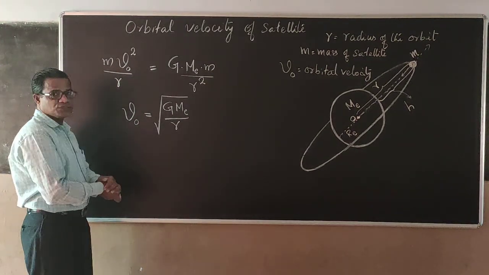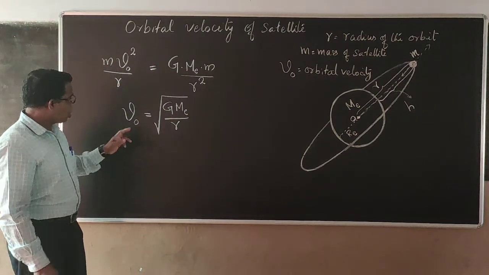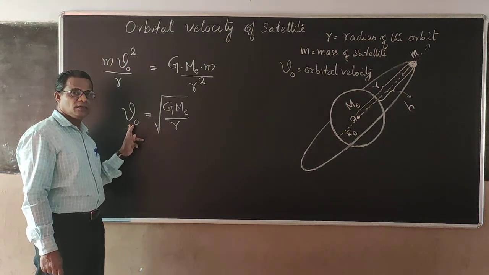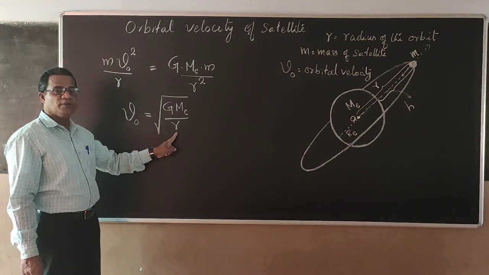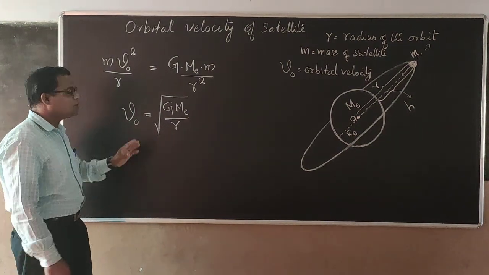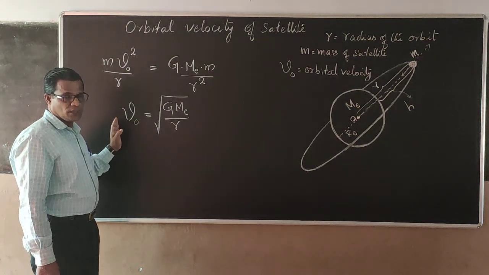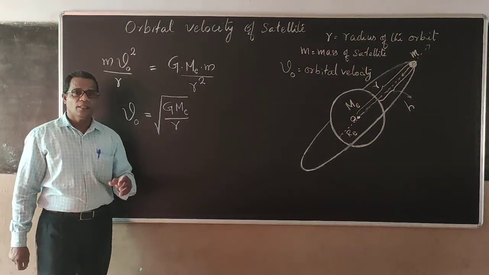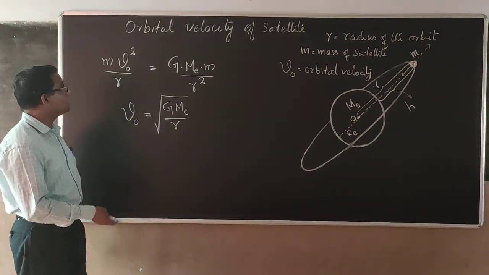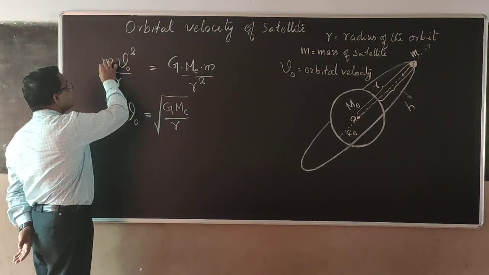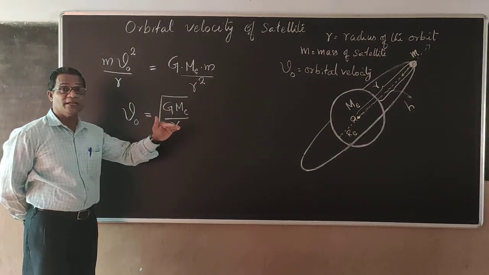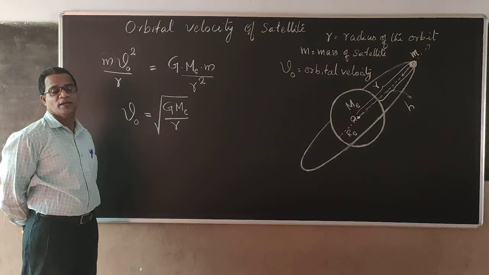Now from this particular equation you can understand that orbital speed remains constant for the given satellite, but it depends on the radius of the orbit. So for a given satellite, orbital speed remains constant. Another thing to be noted is that the orbital speed of the satellite is not depending on the mass of the satellite, but it depends on the mass of the planet around which it is moving.